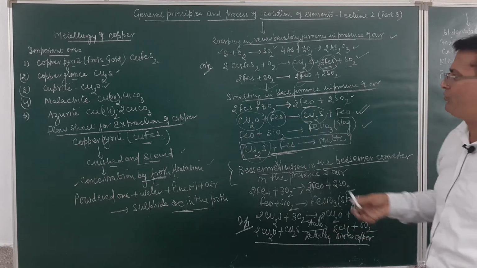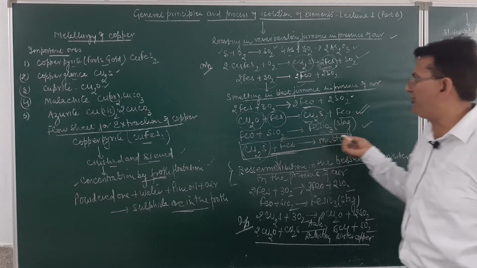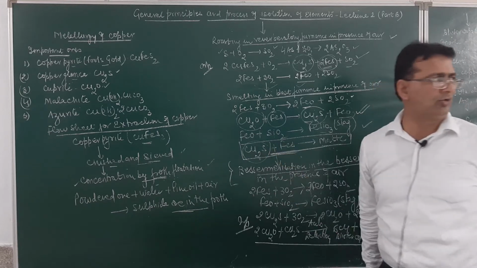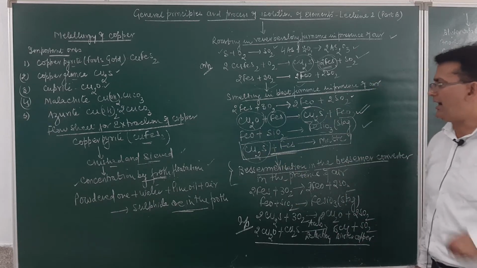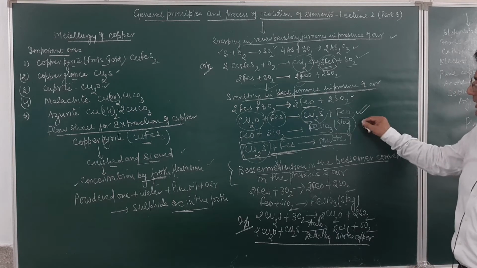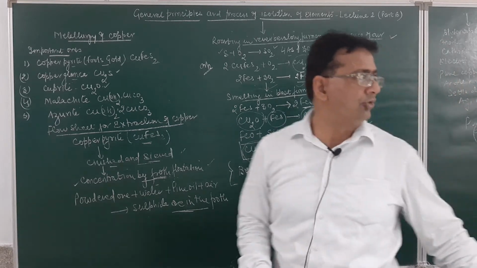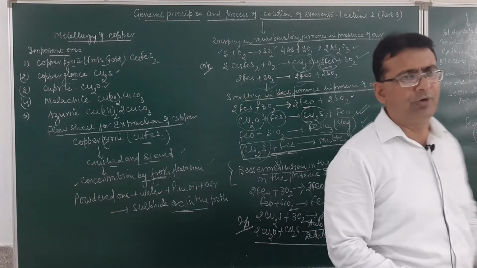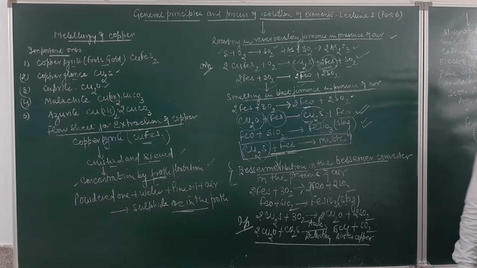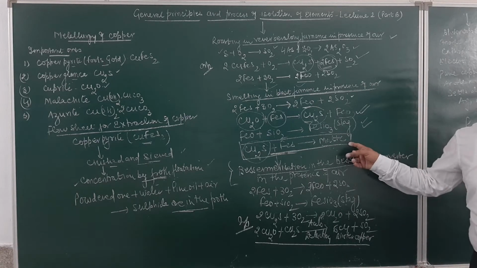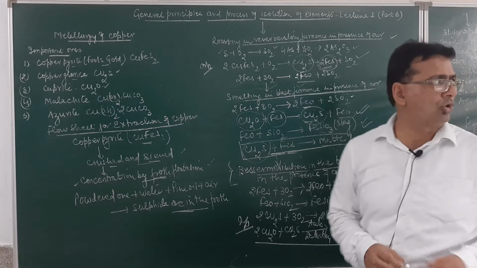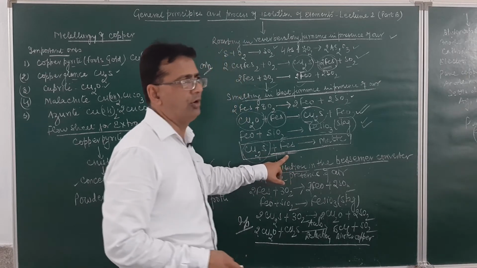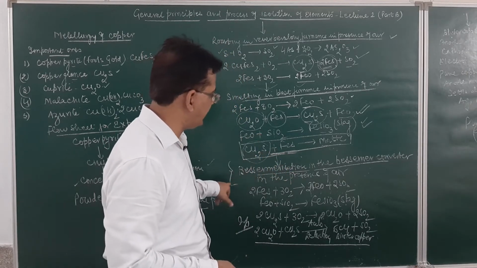oxide and sulfur dioxide. Copper oxide and iron sulfide will react with each other to form copper sulfide and iron oxide. Iron oxide and silicon dioxide will result in the formation of iron silicate, which will be obtained as a slag. And then this copper sulfide will react with iron sulfide and result in the formation of a matte over here. So you may see over here the matte will be obtained. So copper sulfide and iron sulfide will be a matte. So what is the matte obtained over here? A mixture of copper sulfide and iron sulfide.